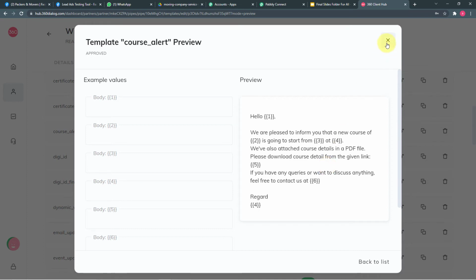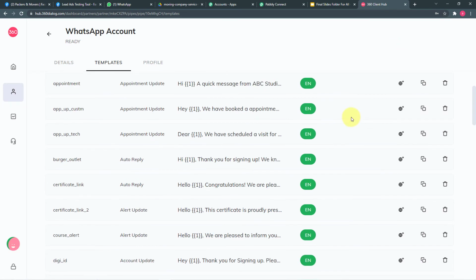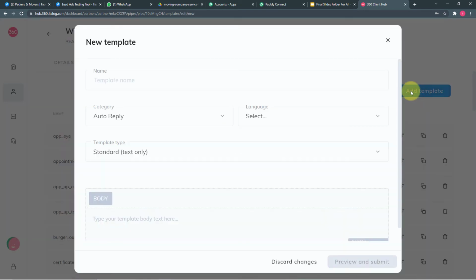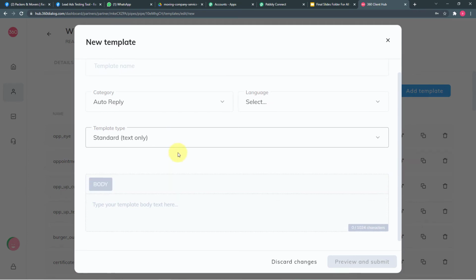To prevent spamming on WhatsApp, first you have to create such templates here in 360 dialog. And to do this, you just have to click here on the add template button. Here you have to give the name of the template, select the category of your template. Then select the language in which you want to send the message. Then select the template's type. And here in this body field, you have to type the main message that you want to send. After filling these things, click on preview and submit and your template will be submitted.